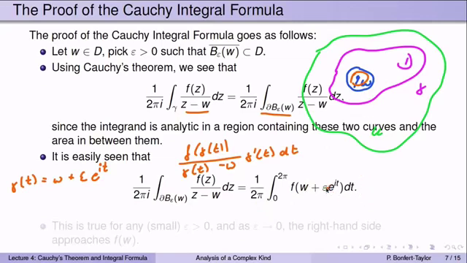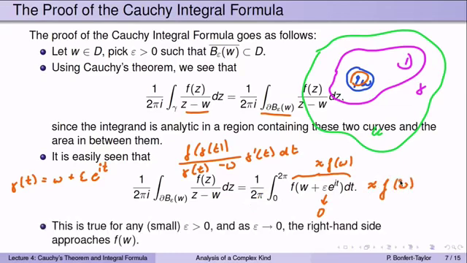This is true no matter how small you choose this value of epsilon. Epsilon was the radius of the disk centered at w that fits into D. It didn't matter how small that was. As you let epsilon go to 0, the integrand more and more looks just like f of w, which is a constant. If you integrate the constant f of w from 0 to 2 pi, you get 2 pi times f of w, but we're also dividing by 2 pi, so that this integral in the end becomes f of w. And that's what we wanted to show.